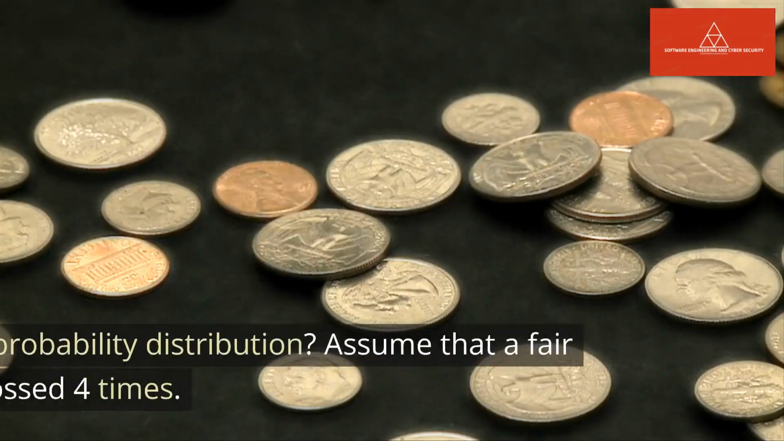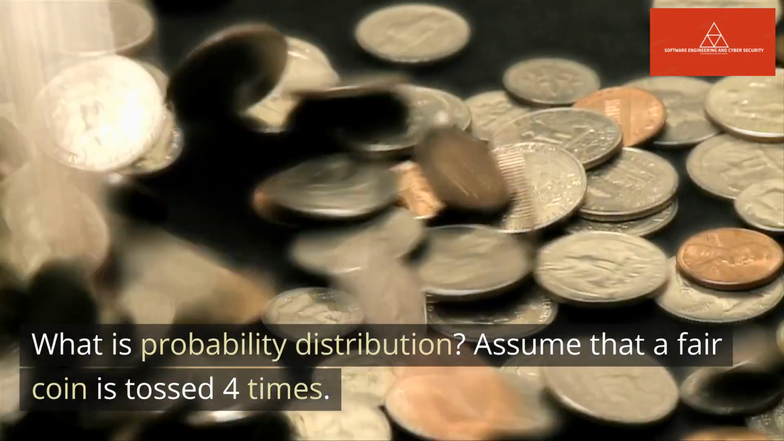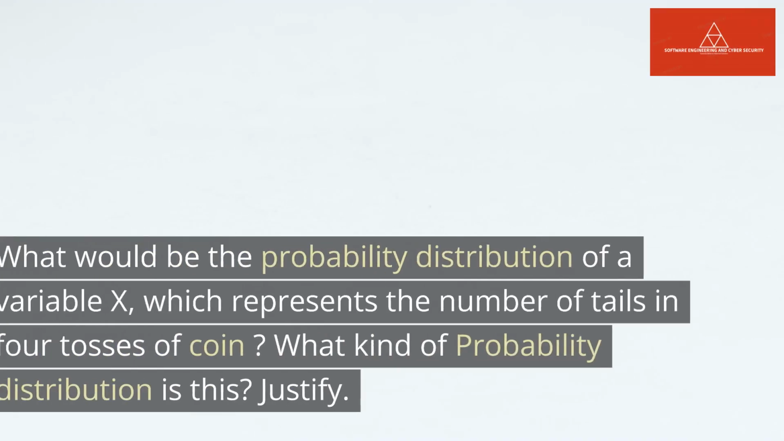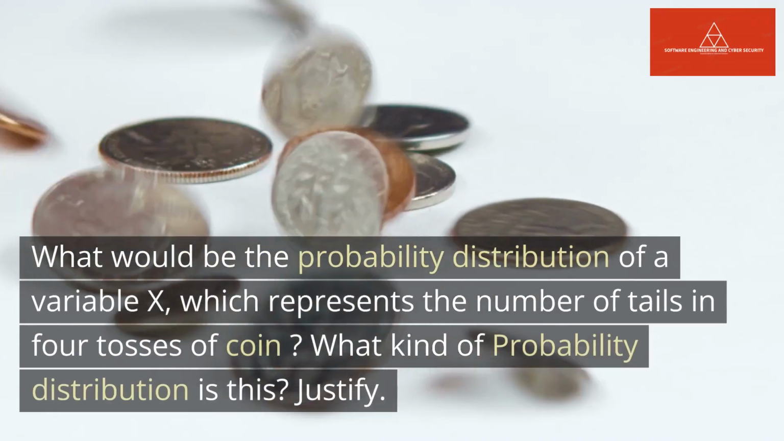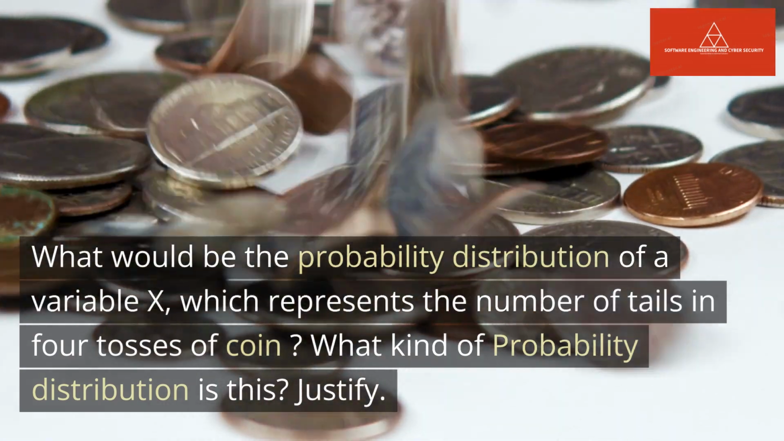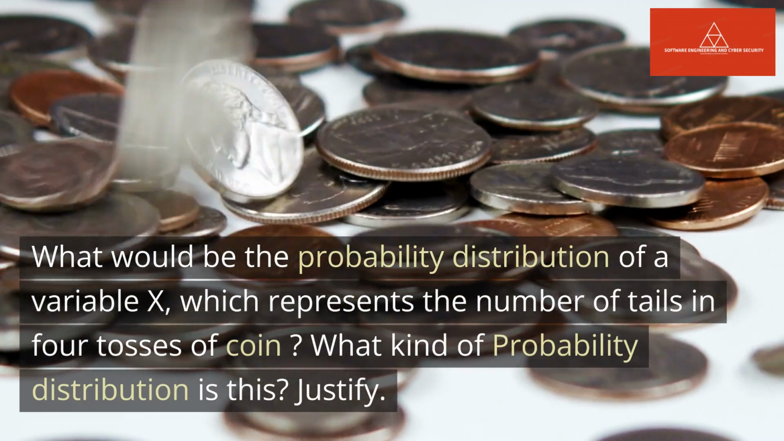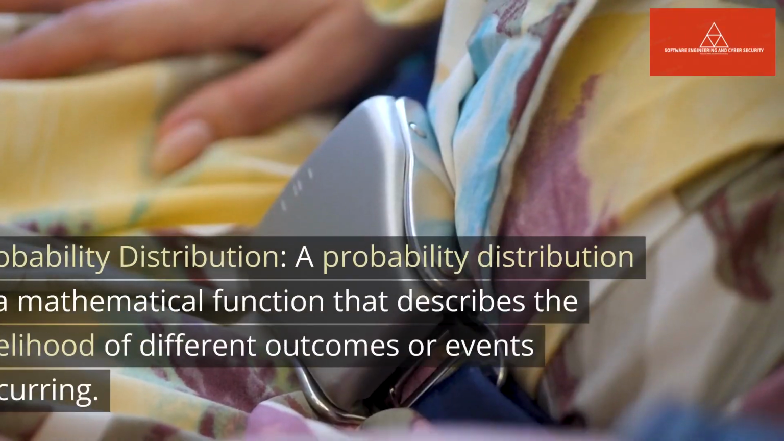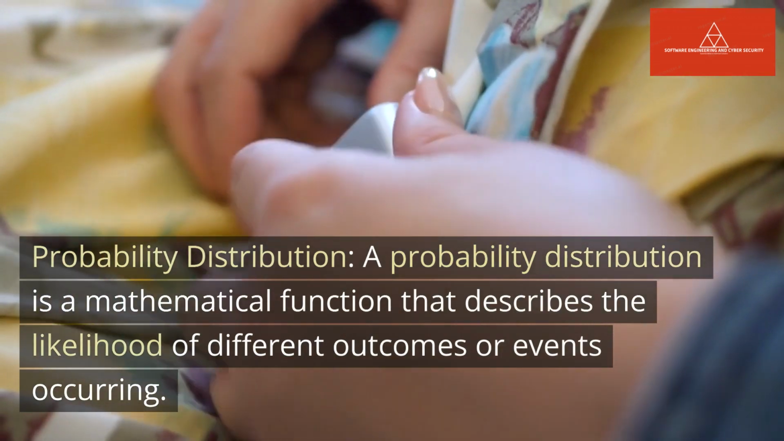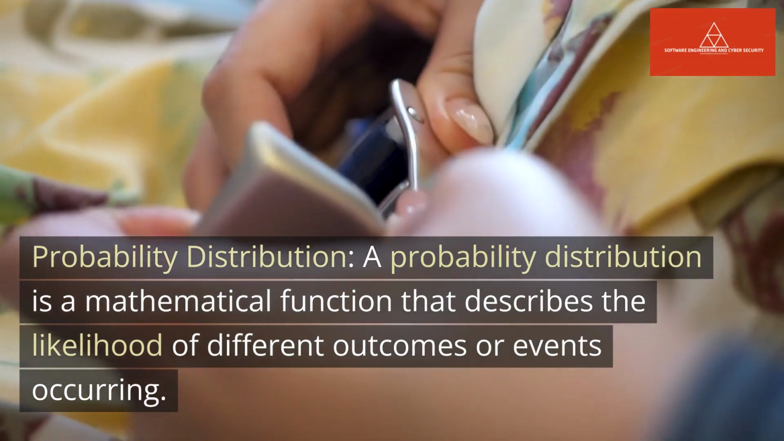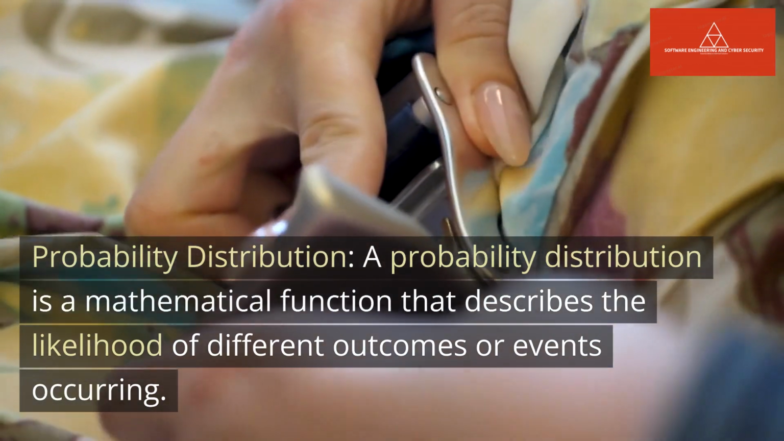Justify. Probability distribution. A probability distribution is a mathematical function that describes the likelihood of different outcomes or events occurring.